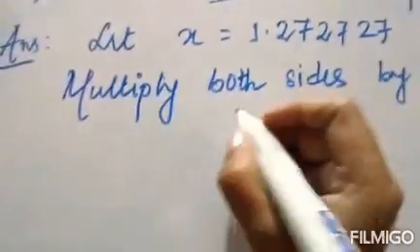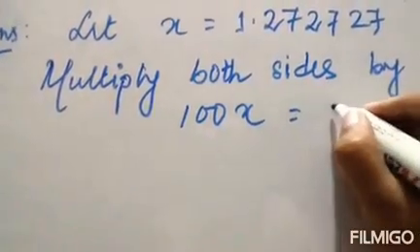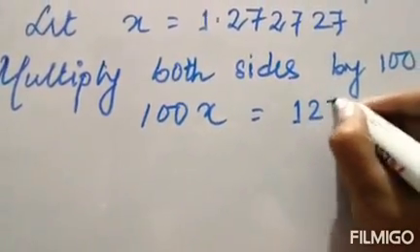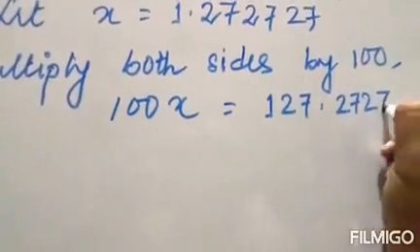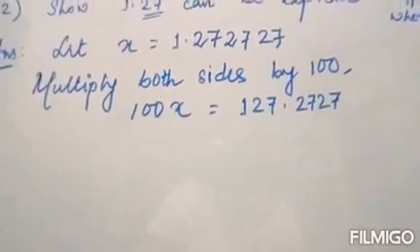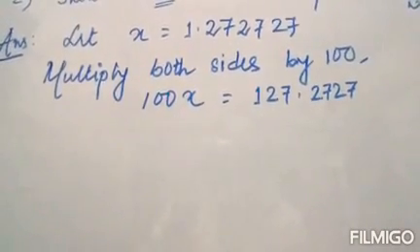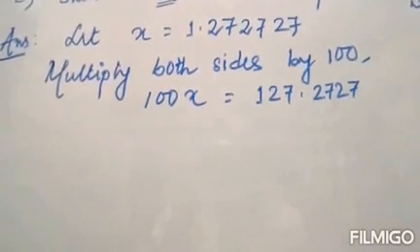So what do we get? Here we get 100x and here we get 127.2727, like this. When we multiply by 100, it shifts two decimal places, so it will be 127.2727.